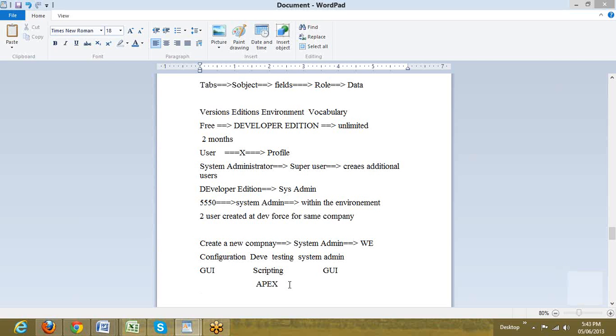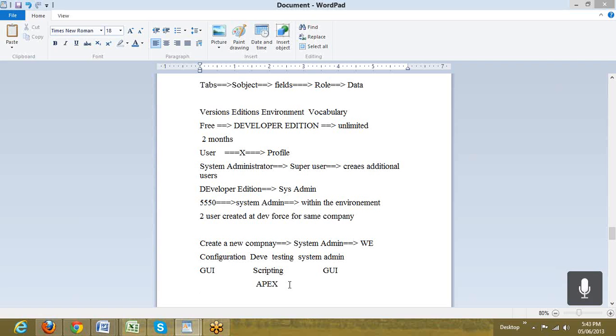So you can have Taylor 1, Taylor 2, Taylor 3, n number of. Okay, but in your session you said only one system admin or super user will be allowed and the rest of them should be created by the system admin, right? Yes.